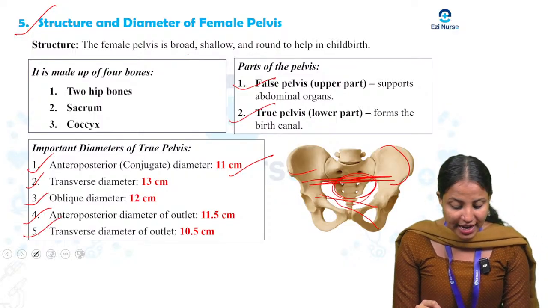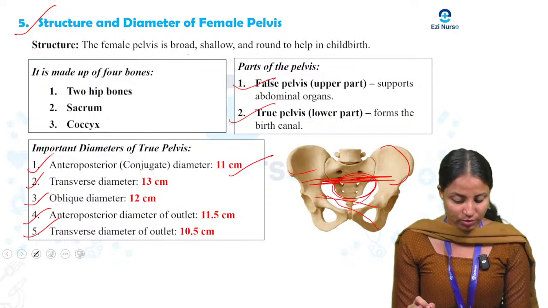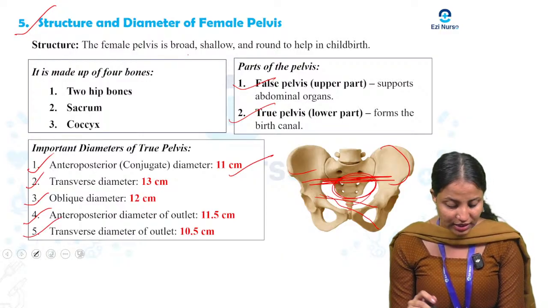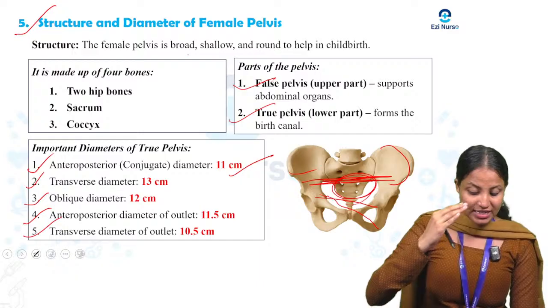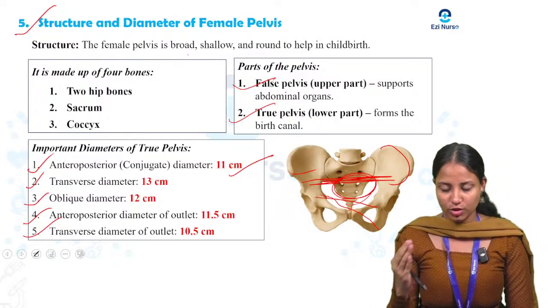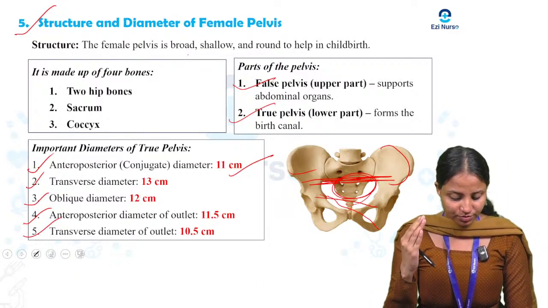Next, the fifth one is the transverse diameter of the outlet. What is the transverse diameter? We can see that it is 10.5 centimeter. It is the distance between the inner borders of the ischial tuberosity, the bones you sit on.